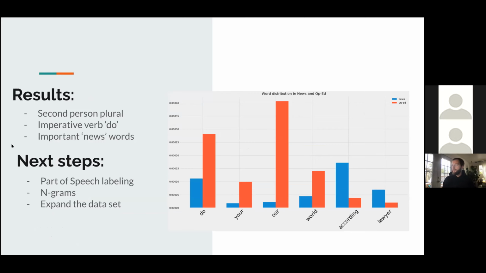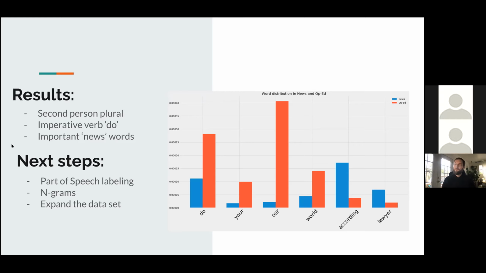I just think that there's also a huge difference in the number of times that it was used, your versus our. Also the imperative verb do, which would go with like do vote or do say this or do something, whatever it may be. That imperative word is also used more frequently in op-ed stories. But then there are still words like according, which I would say are similar to the word said, in that they're words of attribution and they're reportery words.